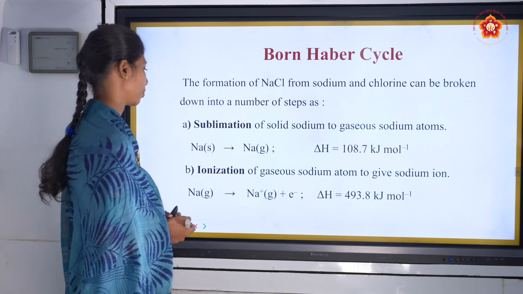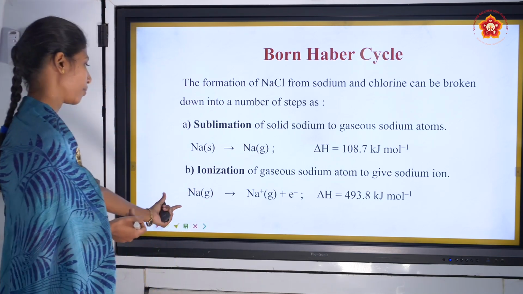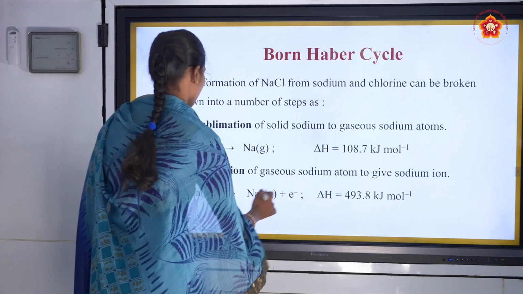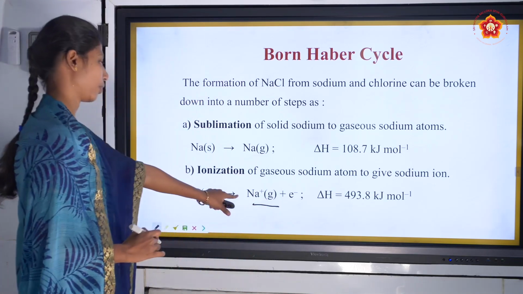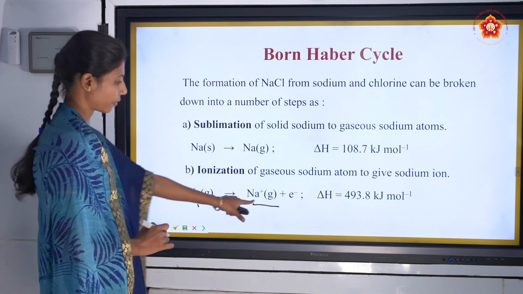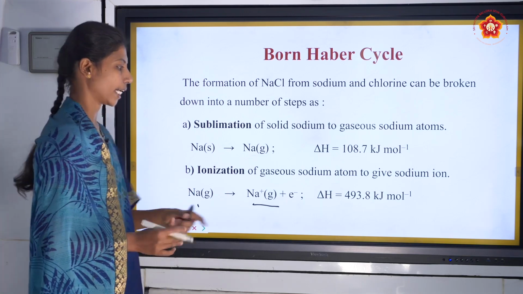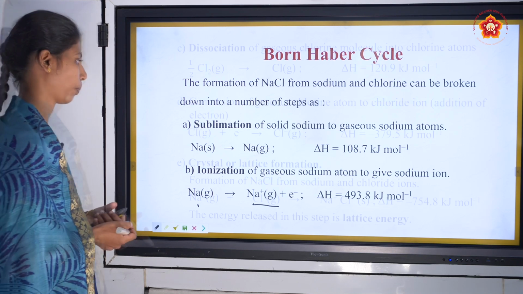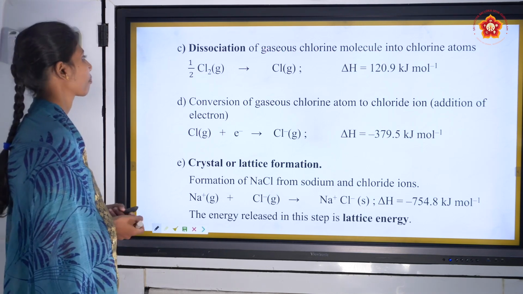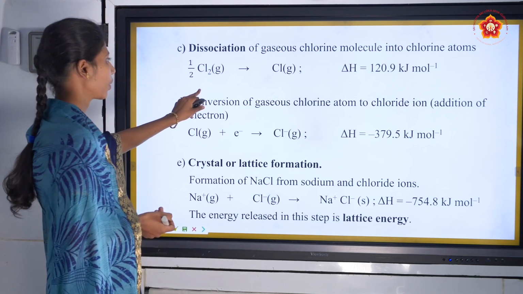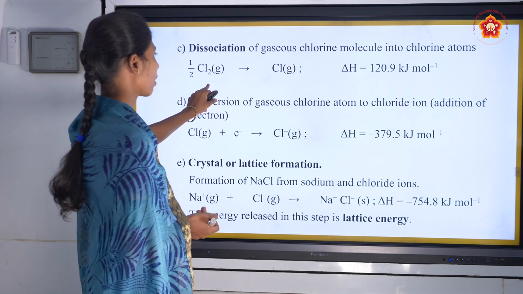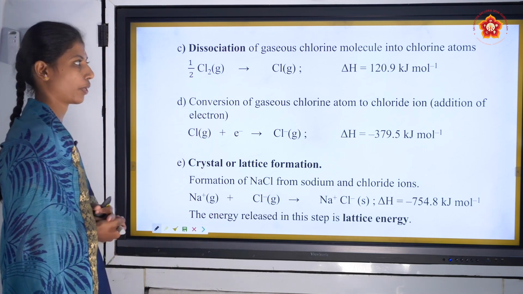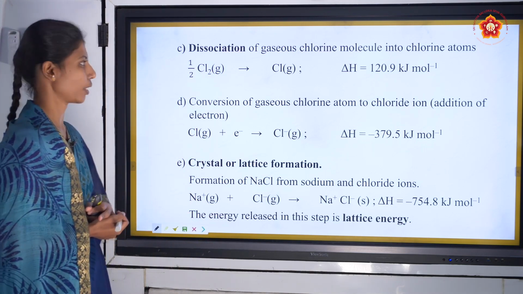Next, ionization: gaseous sodium atom changes to the sodium ion. ΔH is equal to 493.8 kilojoule per mole. Third step, half of a gaseous chlorine molecule converts to the chlorine atom. ΔH is equal to 120.9 kilojoule per mole.